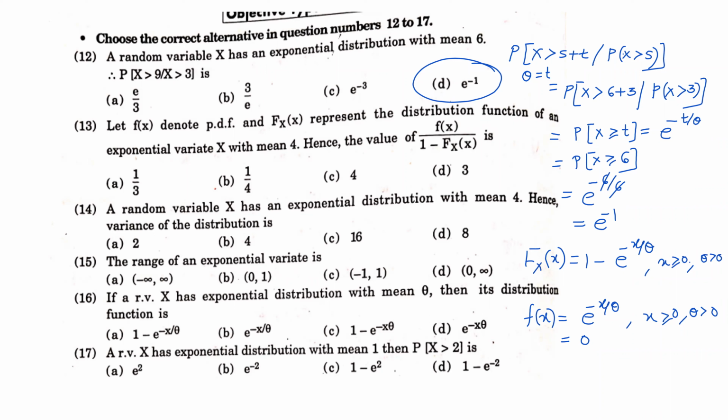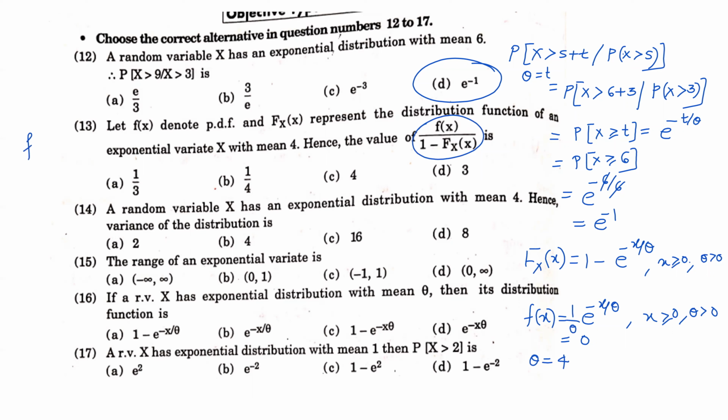Now, what is the mean here? Theta is given. Theta is 4. That is given to us. We have to find the value of this, so substitute the term here. Oh sorry, here it is 1 by theta, no? I'm so sorry. So what is your f(x) upon this? So I just solve it here.